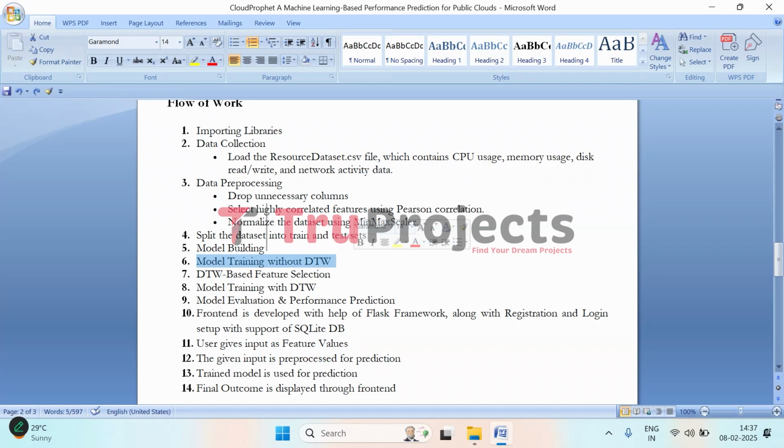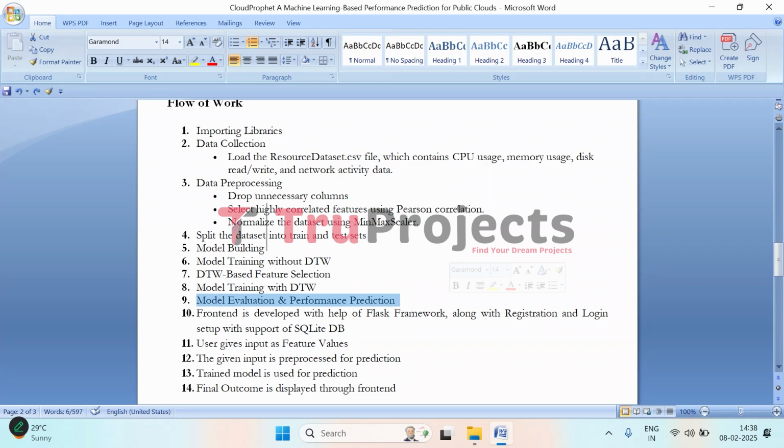Then comes model training without DTW. So here we train the model on the selected features without applying dynamic time warping. So here, we will be training models without applying the DTW for baseline performance comparison. Then comes DTW based feature selection. So here we apply DTW to handle time dependent mismatches and improve the feature selection, that is feature alignment, for better predictions. Then comes the model training part with the DTW. So here we retrain the model using features refined through the DTW, improving accuracy.